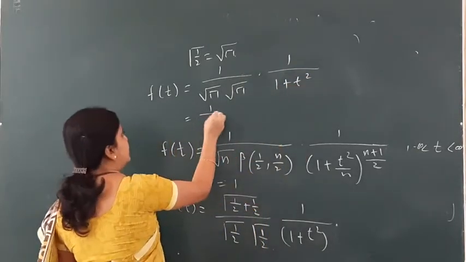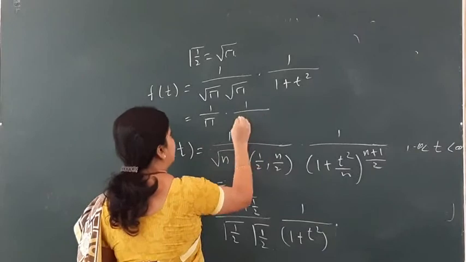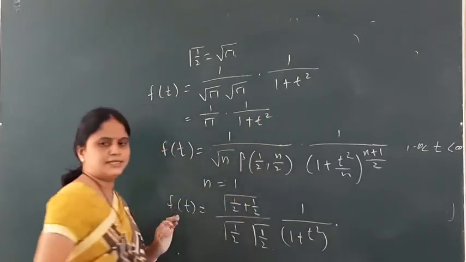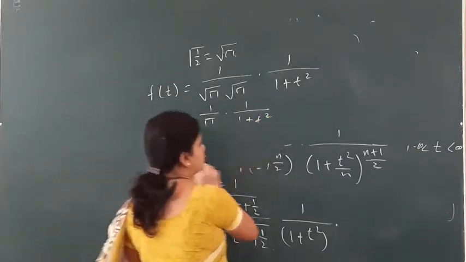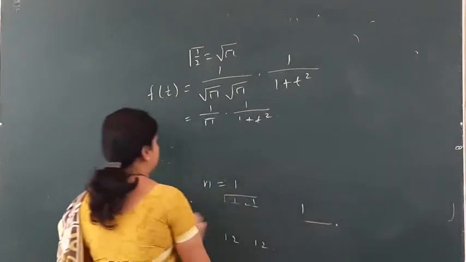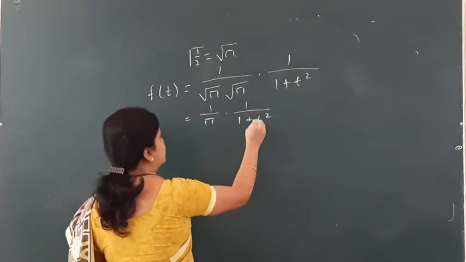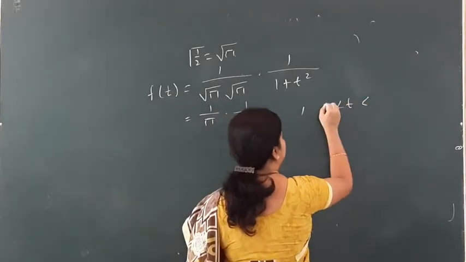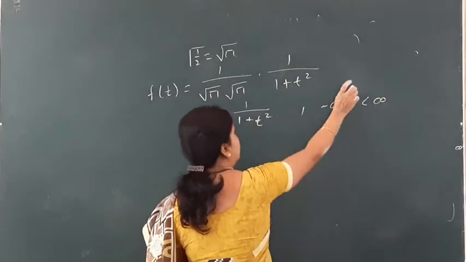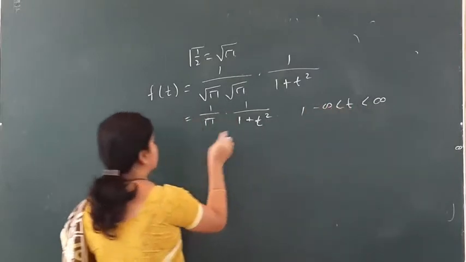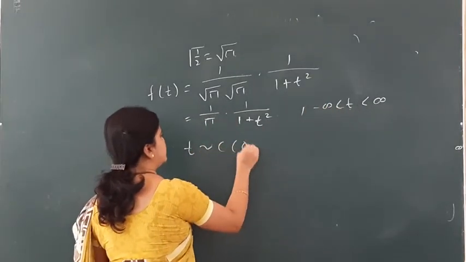So this is nothing but 1 divided by pi into 1 divided by 1 plus t square. Can you tell me what the distribution of this is now? Isn't it Cauchy distribution with parameters 0, 1? So T follows Cauchy distribution with 0, 1.